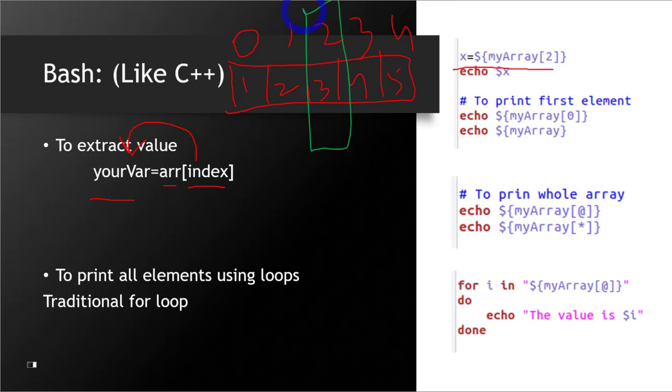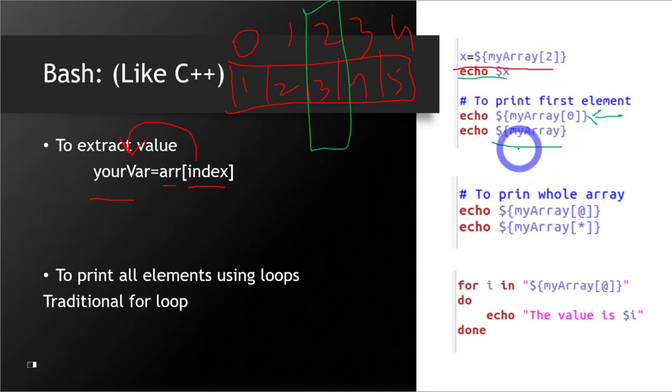So it will display 3. 3 will be stored in X, and if I have printed it here, I have echoed X, so 3 will be printed on screen. Okay, so if I want to print the first element, this is what I will do. I will write 0.